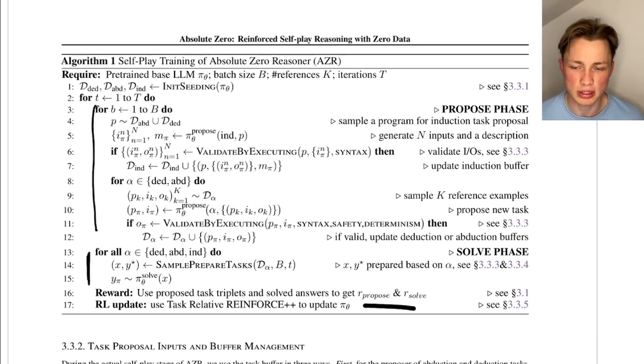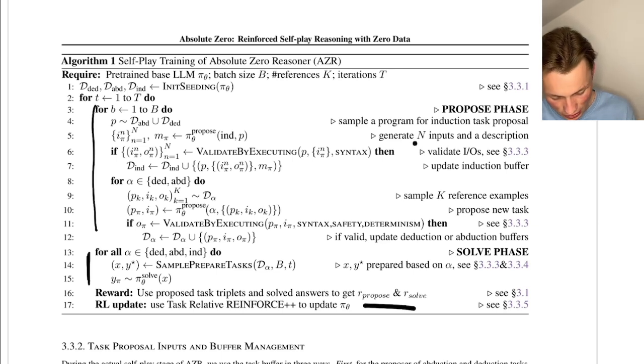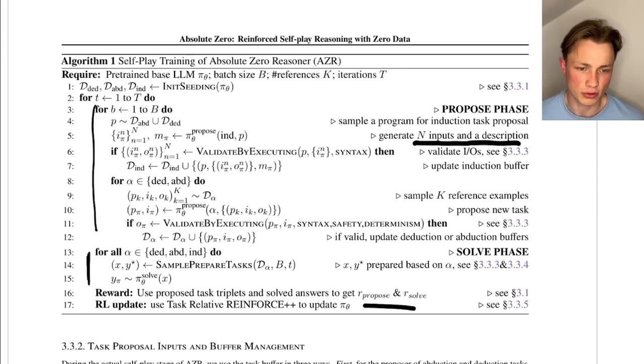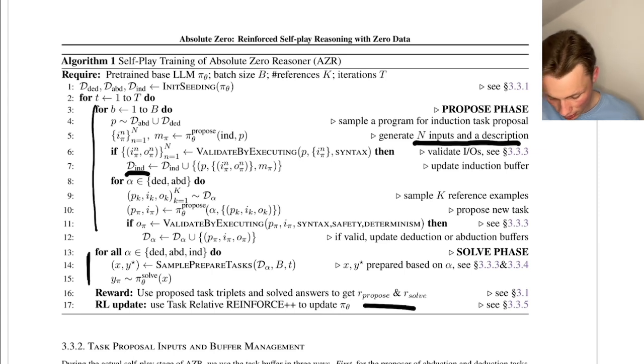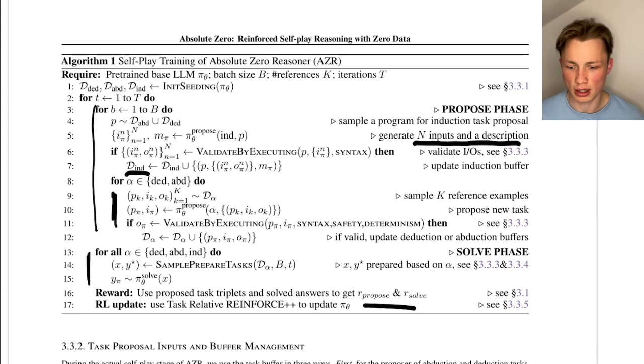So for the abduction and deduction, remember that there we have a program, and then we can just generate n inputs. So if we have a code, we could generate n inputs and outputs, and then we put them into this buffer, and then we generate the deduction and abduction task in this step, and at the end we are looping over all the tasks and letting the agent try to solve the task.